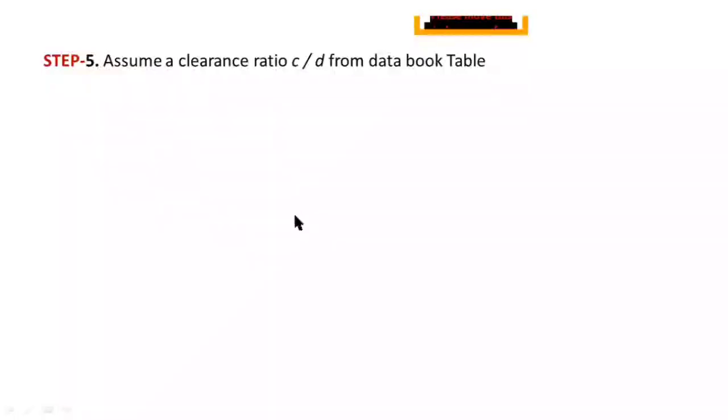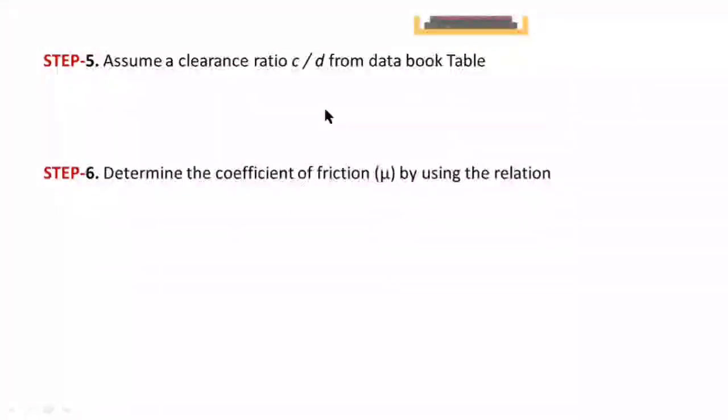That is, diametral clearance C equal to the difference between the diameter of the bearing minus the diameter of the shaft, capital D minus small d. This is the formula for C. From data handbook, you have to consider the suitable value for C by D. But in general applications, the value of C by D is considered as C by D equal to 0.003.